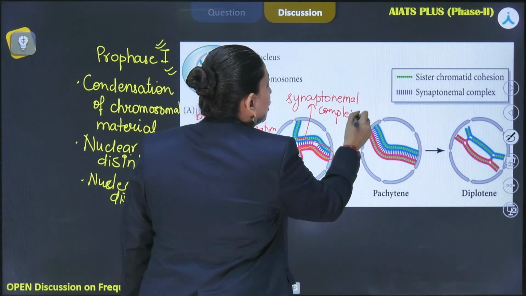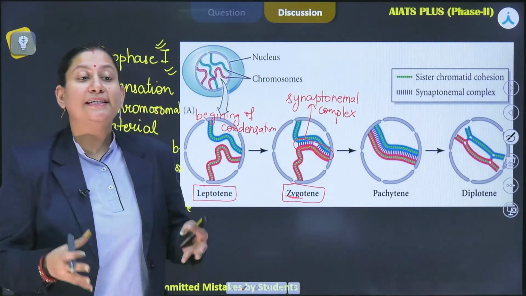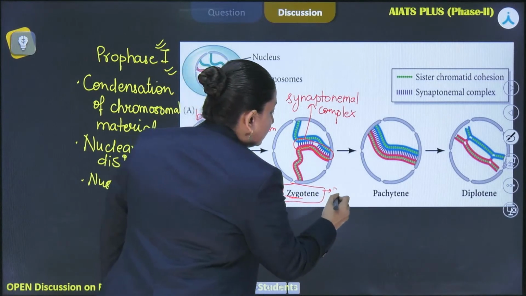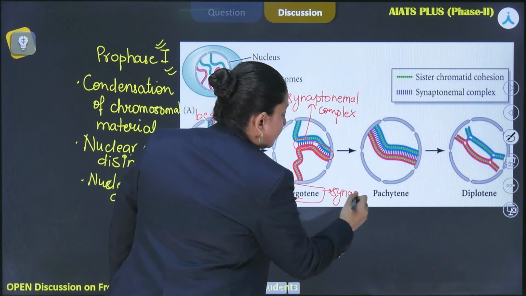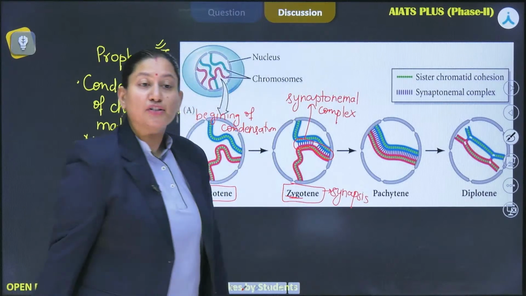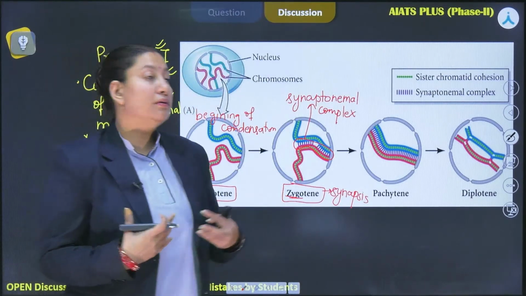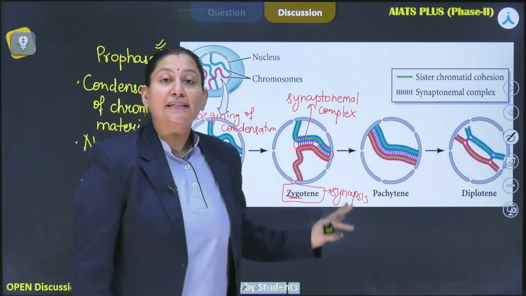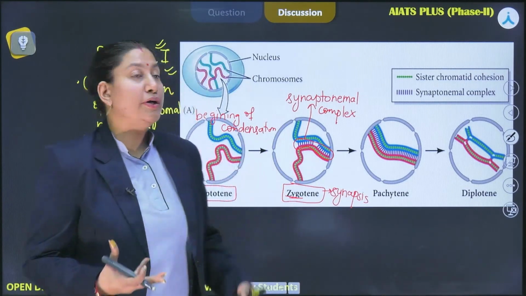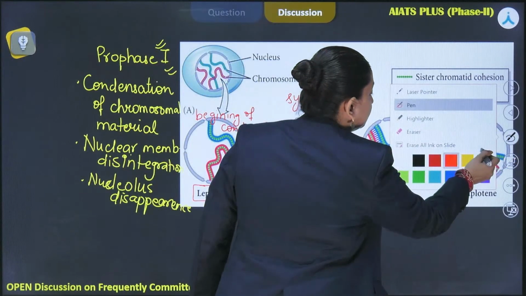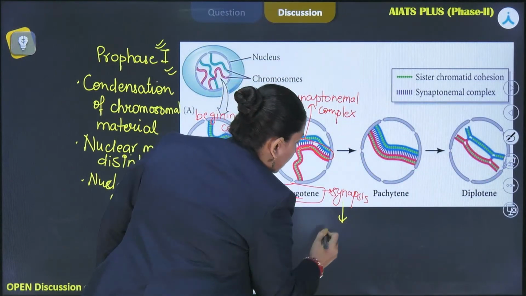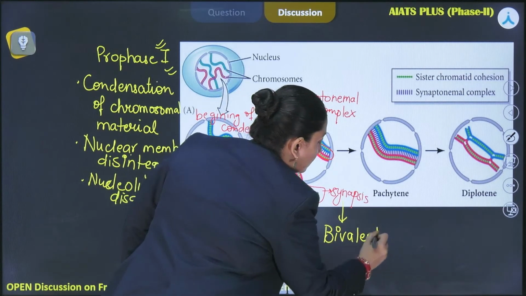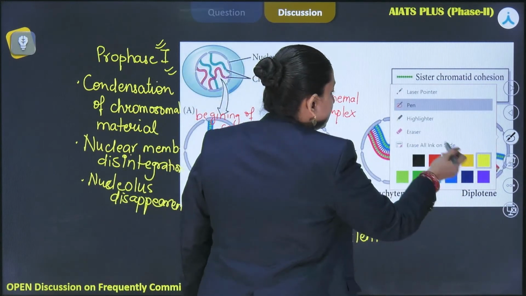This ladder-like structure would facilitate the synapsis process, the key event of zygotene. So if someone asks you where exactly synapsis occurs, it will be zygotene. Now, after synapsis, the structure that you are going to observe would be a bivalent. Now, what is a bivalent?